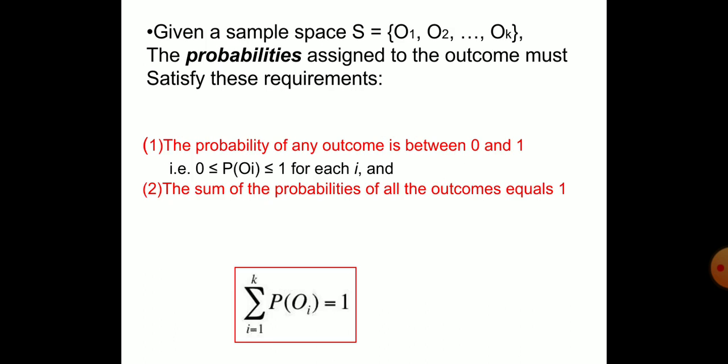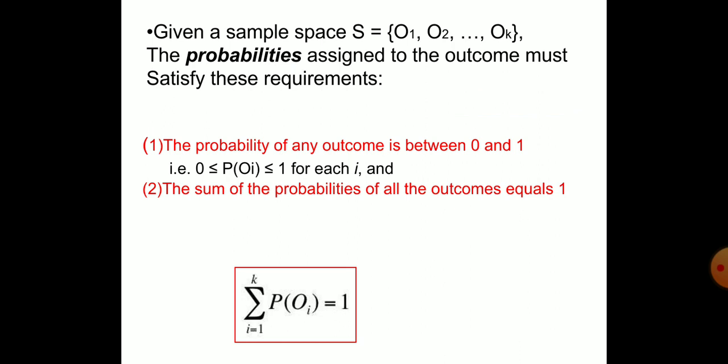Given a sample space S equal to {O1, O2, ..., Ok}, the probabilities assigned to the outcomes must satisfy these requirements. What are the requirements? The first: the probability of any outcome is between 0 and 1. This is very important, as we know, at the intermediate level, we have to understand that the probability of any outcome is between 0 and 1.